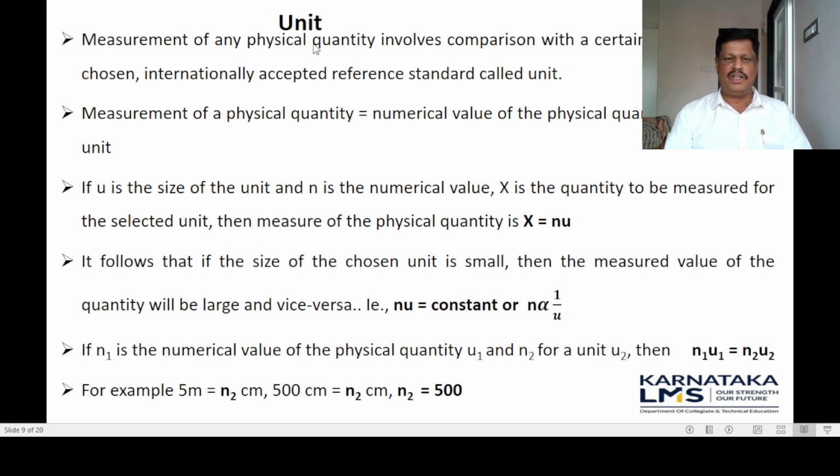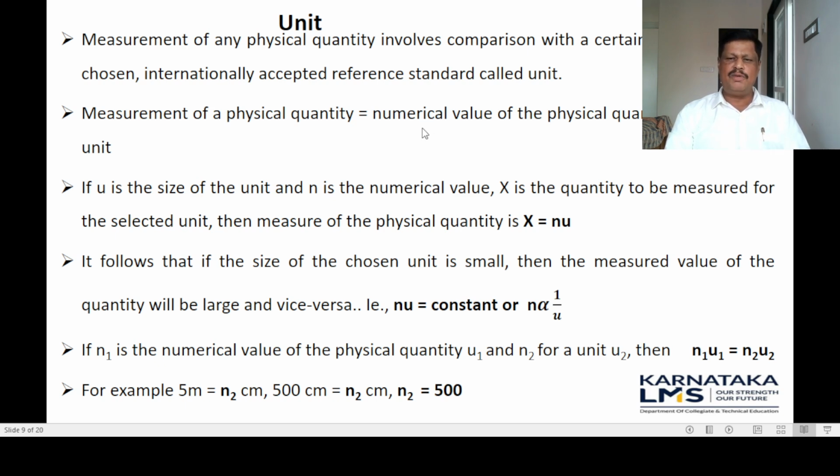A standard reference used to measure a physical quantity is called a unit. The measurement of a physical quantity is equal to the product of the numerical value of the physical quantity and the size of the unit.